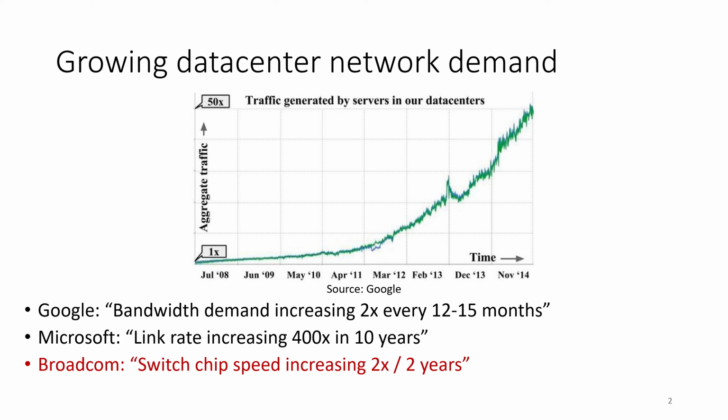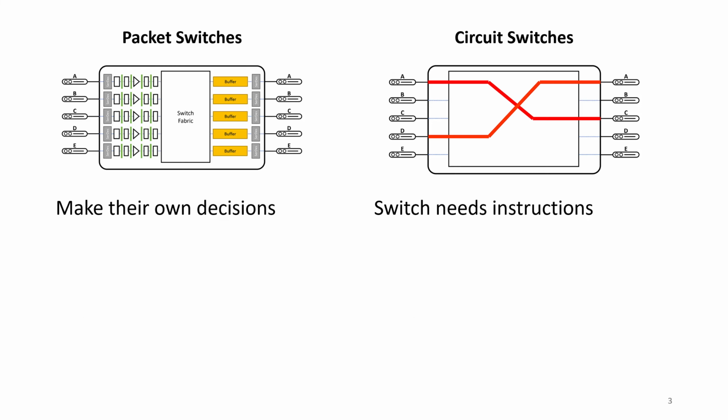On the other hand, the actual switch chips that we use to implement our data center networks are only doubling in speed every 2 years, following Moore's law. And it's worrying that the semiconductor industry is having trouble maintaining Moore's law, which indicates that even this scaling in switch chips may not be able to be maintained into the future. This motivates us to look for an alternative to packet switches, namely optical circuit switches, which have a few advantages.